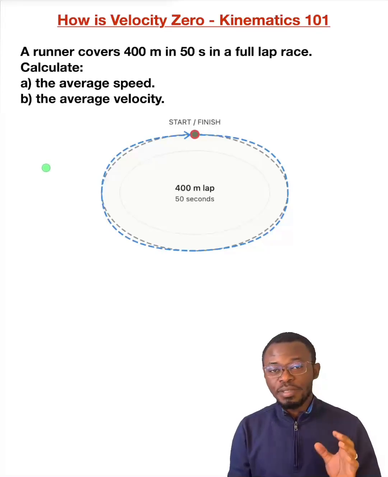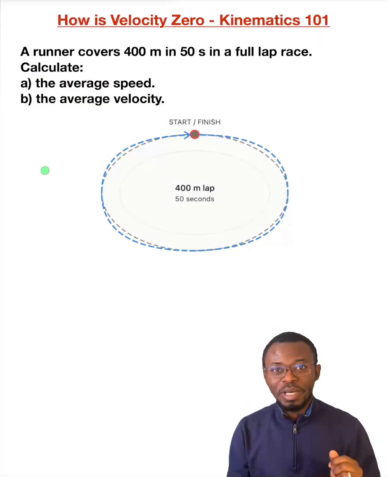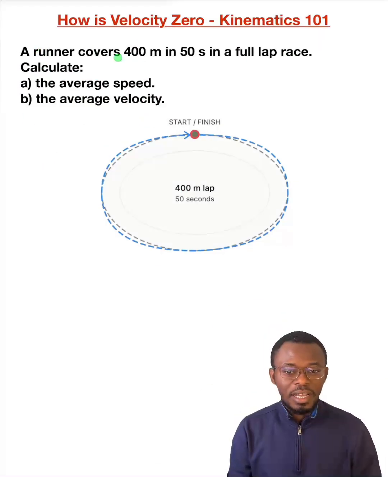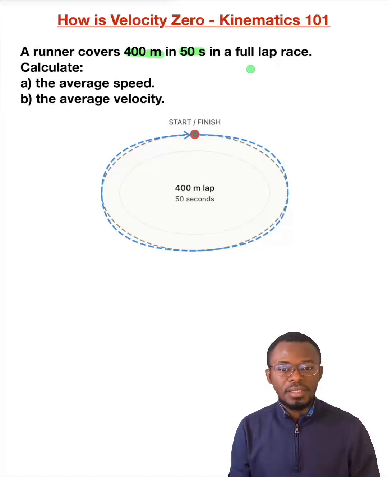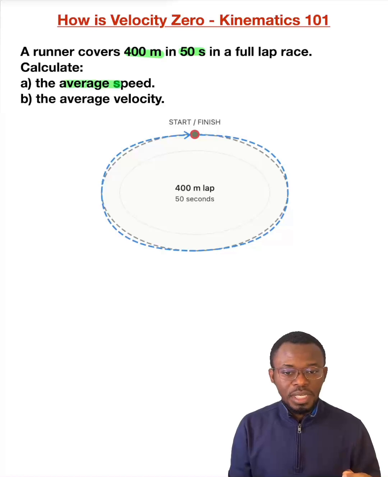How can velocity be 0? Let's look at this kinematics problem. A runner covers 400 meters in 50 seconds in a race. A, calculate the average speed of this runner, and B, calculate the average velocity of this runner.